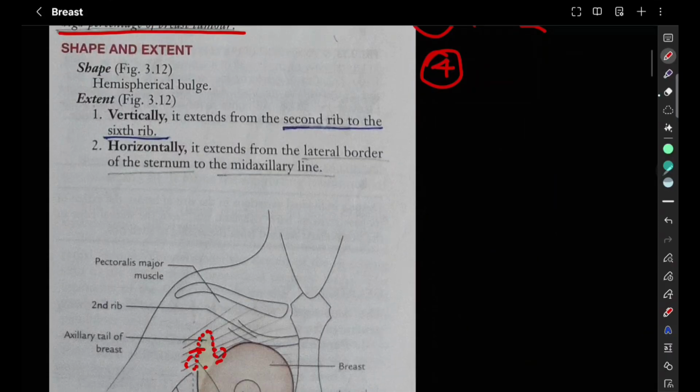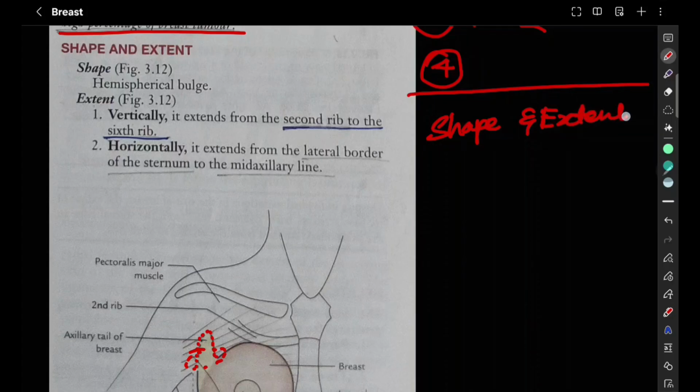Next, we are going to the shape and extent. Okay, so the next topic is shape and extent. Shape, we all know, is a hemispherical bulge. Okay, so shape is hemispherical bulge.